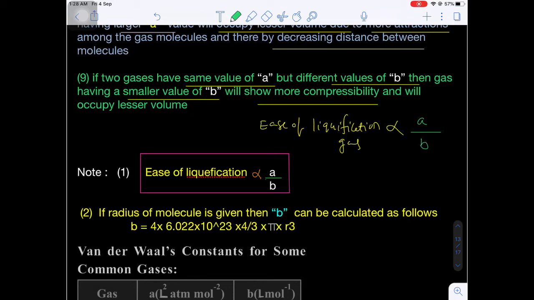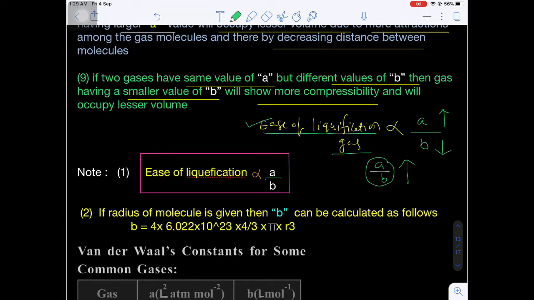That means if a real gas has a very high van der Waals constant a and a very low van der Waals constant b, then the a by b ratio becomes very high. Once the a by b ratio becomes very high, the gas will undergo liquefaction very easily. Are you getting my point?